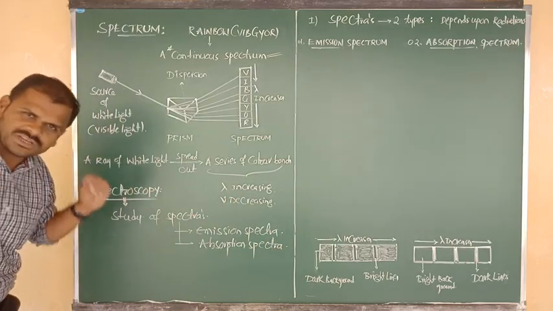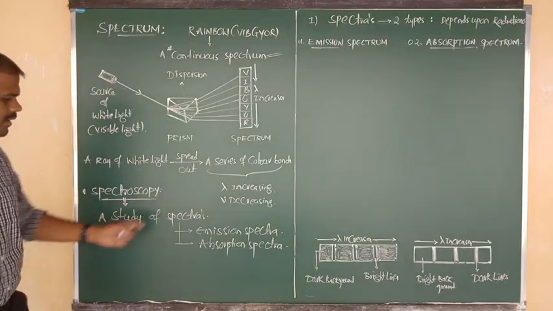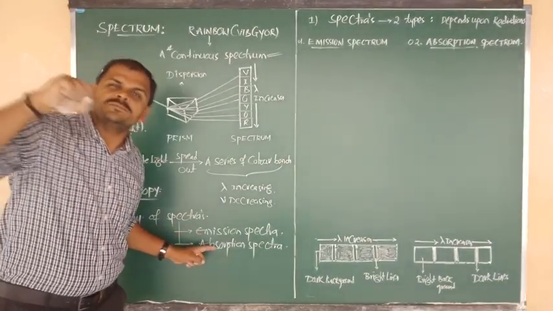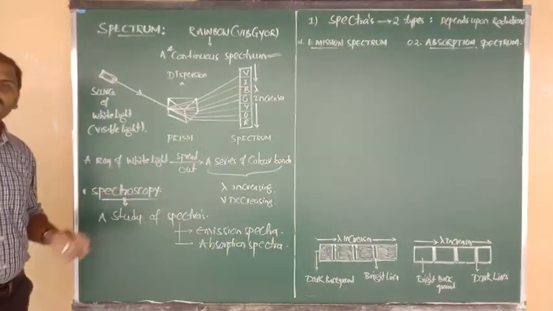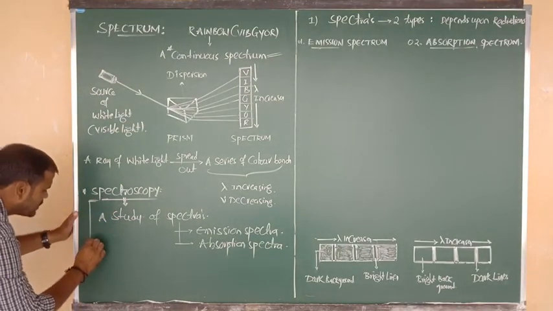So the simple definition: a study of emission or absorption spectrum or spectra is known as what? Spectroscopy.